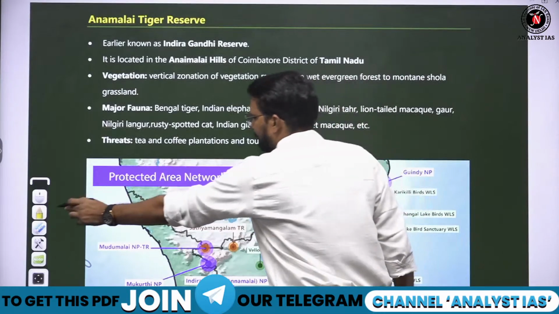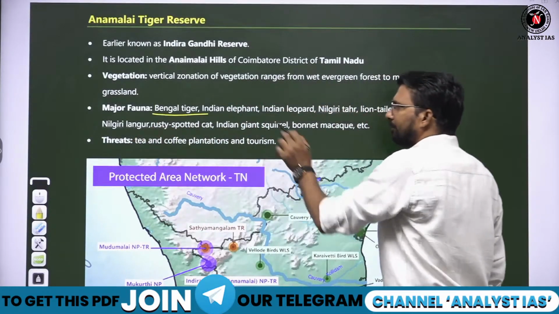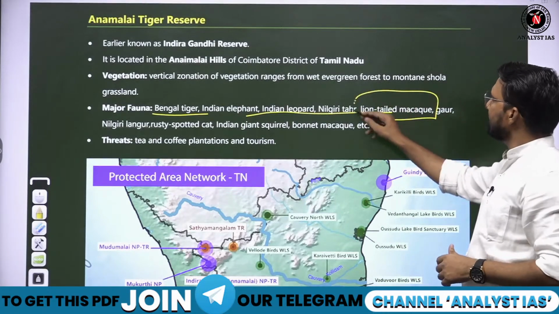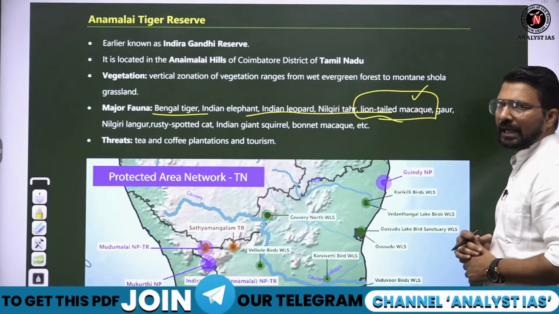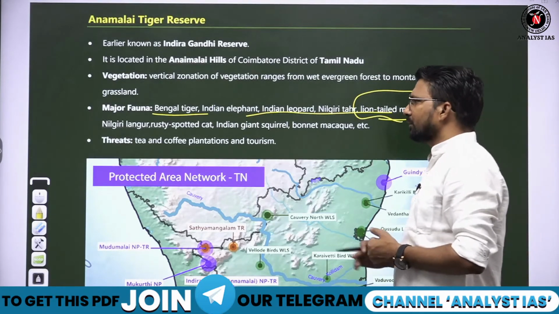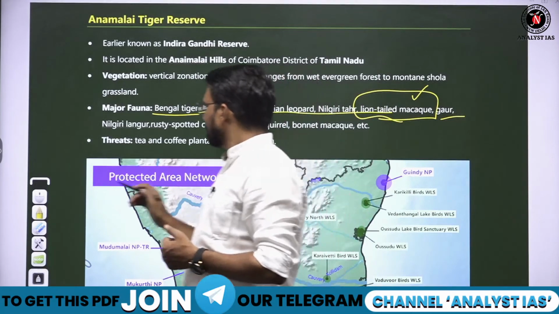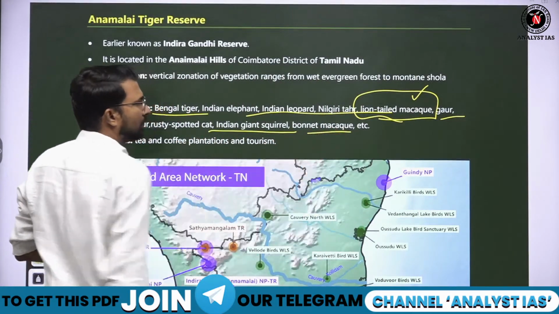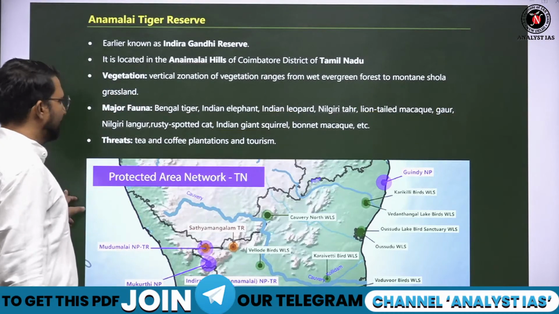Major species which are found here like Bengal tiger, Indian elephant, Indian leopard, Nilgiri thar, lion-tailed macaque, which is very unique species here, lion-tailed macaque. They are not found anywhere else. Gaur, bison like. So these are found here. Fine. Rusty spotted cat, Indian giant squirrel, bonnet macaque, these are found here.